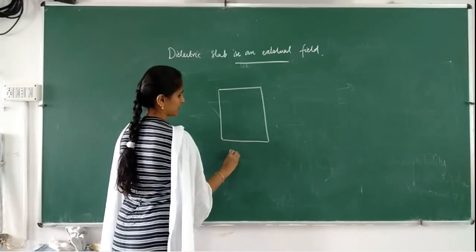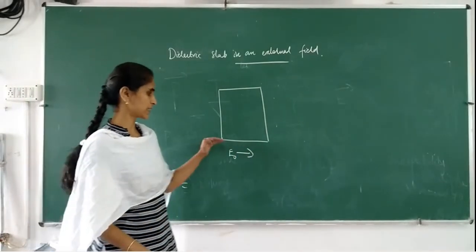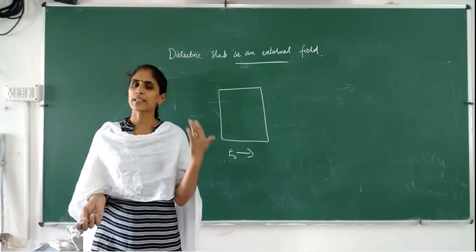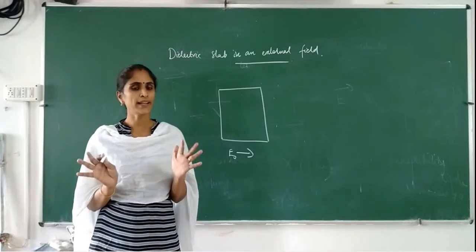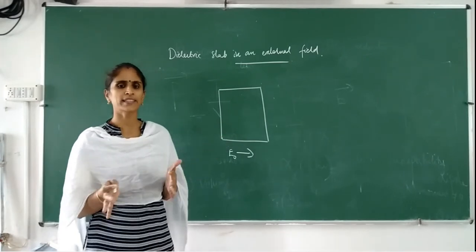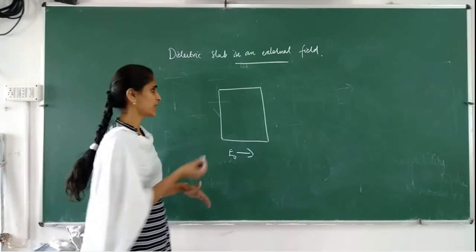Here an external electric field is there. E0 is the external electric field which is applied in this direction. Already we discussed whether it is polar or not polar, there will be a dipole moment for each individual molecule. The reason may be different when it is kept in an external electric field.